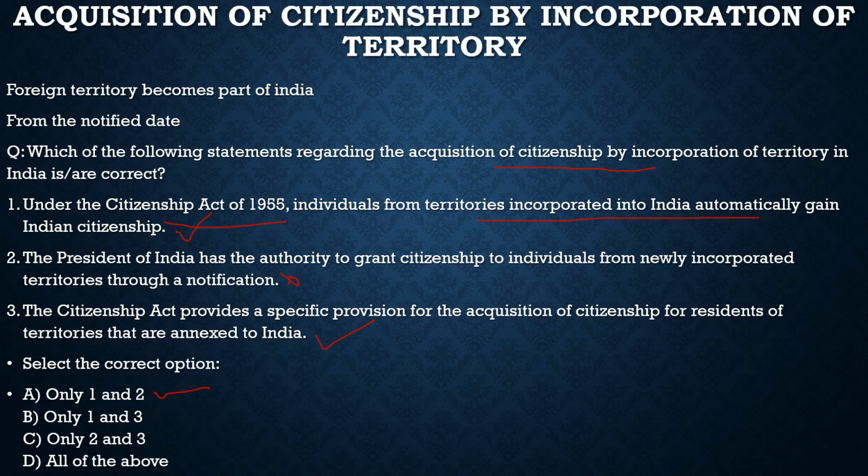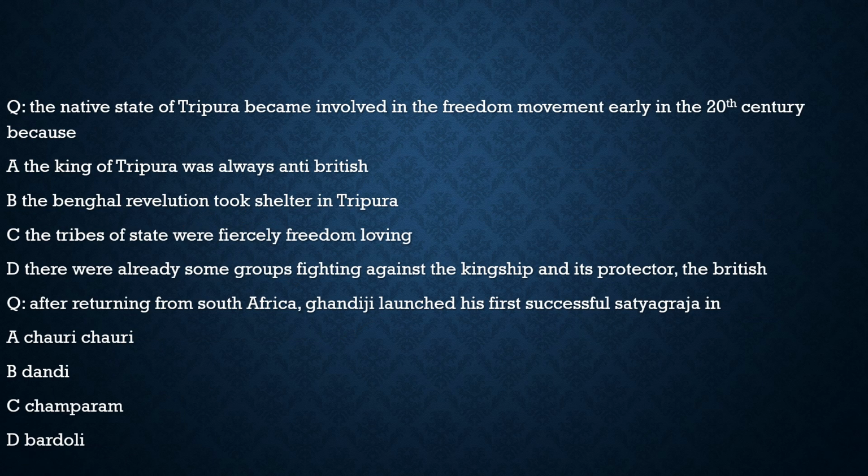Now with this, let's go to the last part of our discussion, where we will solve prelims based questions from last year. Here the first question is, the native state of Tripura became involved in the freedom movement early in the 20th century because, first statement, the king of Tripura was always anti-British, totally incorrect. Statement 2, the Bengal revolutionaries took shelter in Tripura, incorrect.